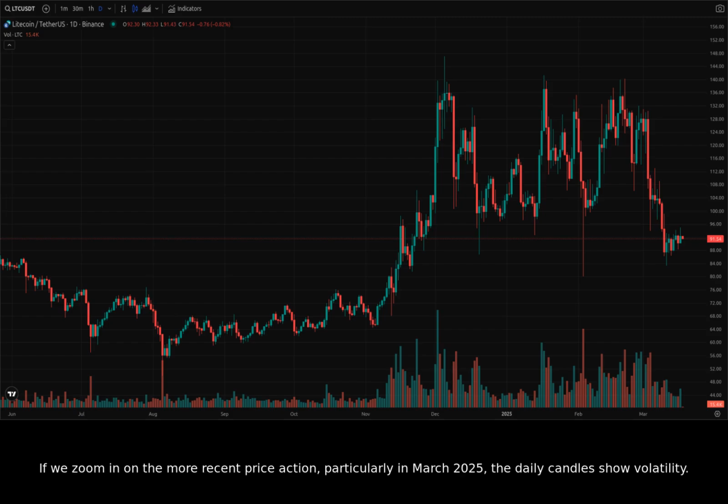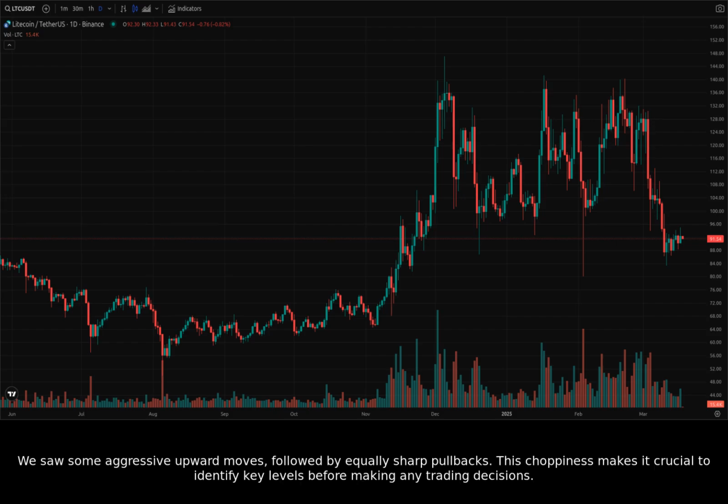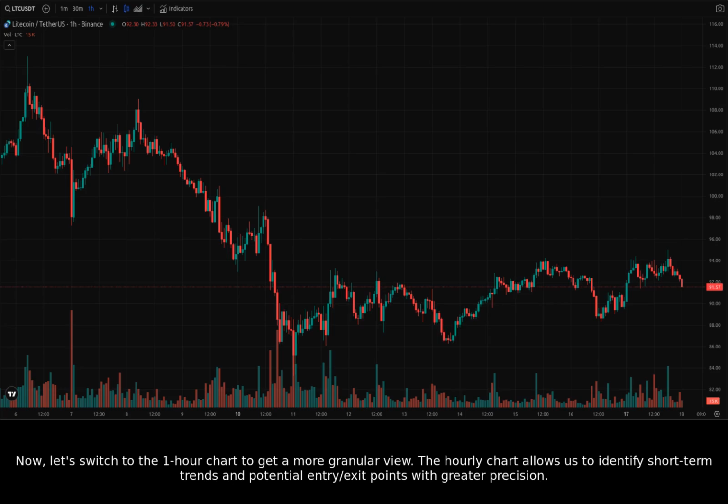If we zoom in on the more recent price action, particularly in March 2025, the daily candles show volatility. We saw some aggressive upward moves, followed by equally sharp pullbacks. This choppiness makes it crucial to identify key levels before making any trading decisions. Now, let's switch to the 1-hour chart to get a more granular view. The hourly chart allows us to identify short-term trends and potential entry/exit points with greater precision.